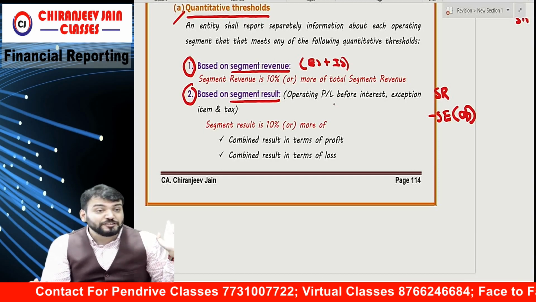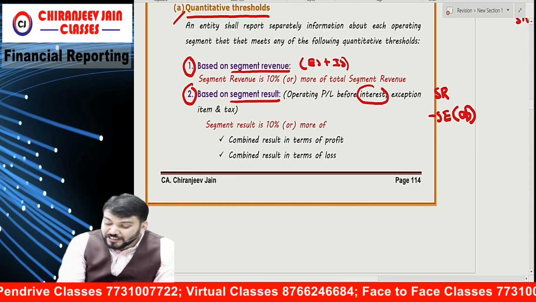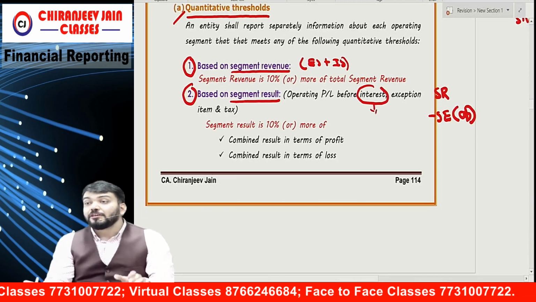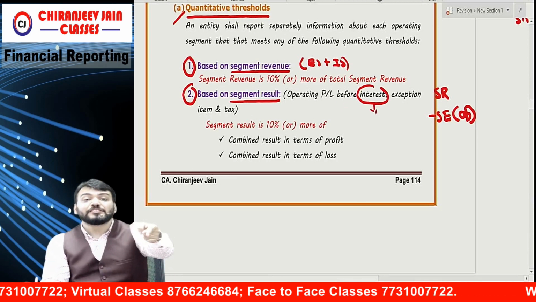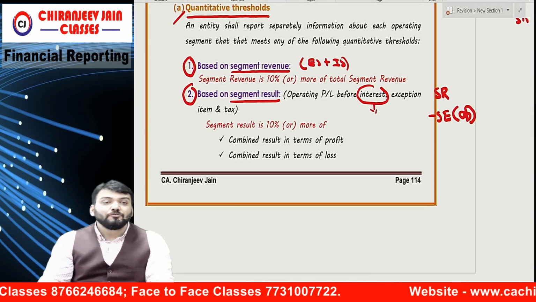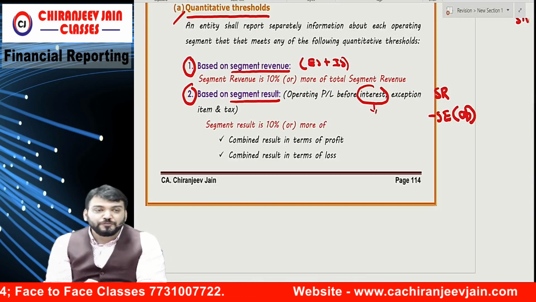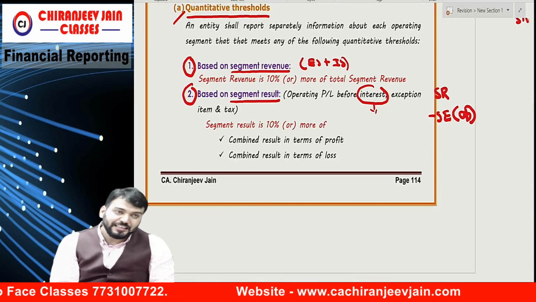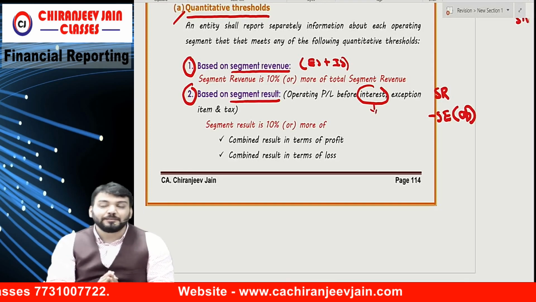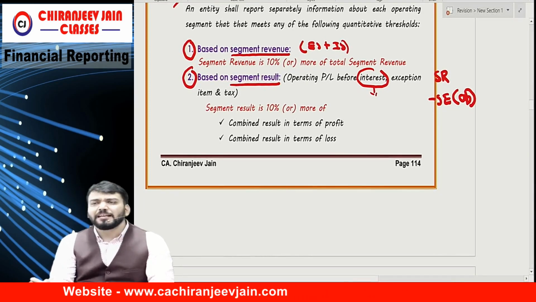So when I am saying before interest, it is the non-operating interest. Some operating interest expense will be deducted. Once again, segment result means operating profit or loss before interest, before exceptional item, before tax. Understood?